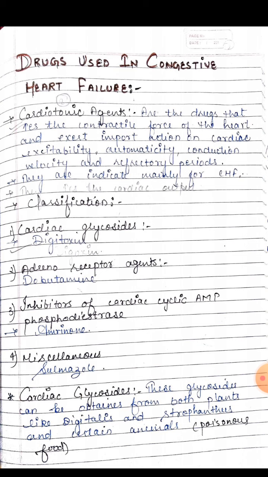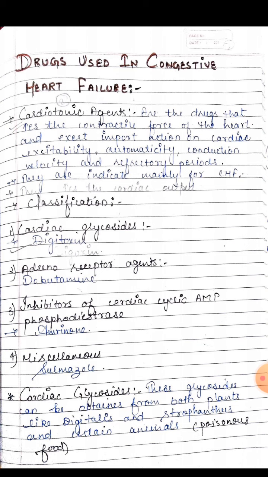Now come to the cardiac glycosides. Cardiac glycosides are obtained from the plant of the foxglove family. These plants were known to the Egyptians 3000 years ago. They were irrationally used. Digitalis is the main source of cardiac glycosides. These glycosides can be obtained from both plants like digitalis and strophanthus and certain animals, the poisonous ones.